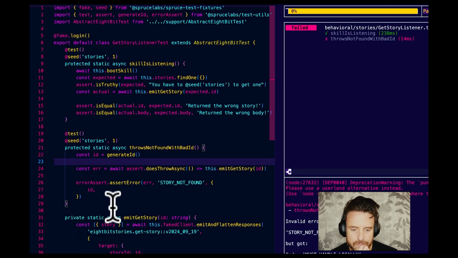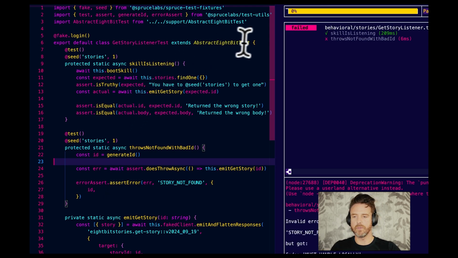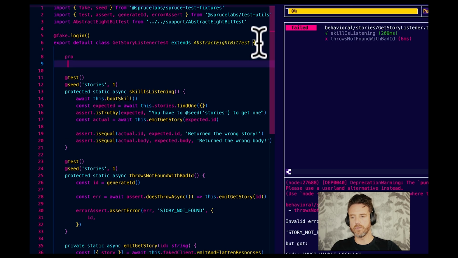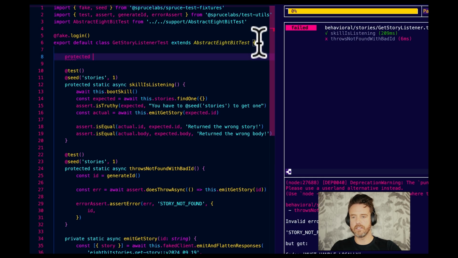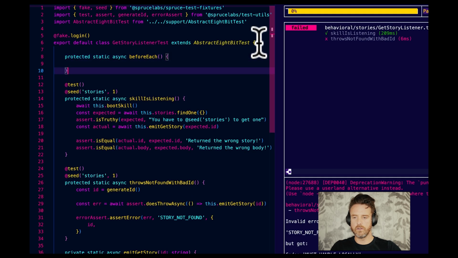So look at this. Invalid error code expected. Oh, must handle locally. We need to go into before each and boot the skill instead of calling boot skill each time. So protected static each skill.